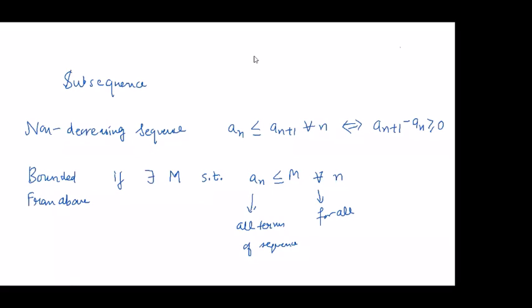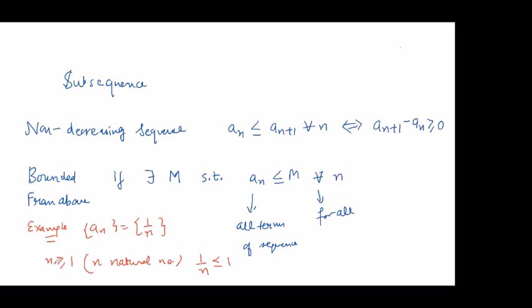If you remember, I gave you one example also. For example, take an equal to 1 by n. So the sequence is 1 by n, and since n is always greater than or equal to 1, because n is a natural number, the reciprocal 1 by n is always going to be less than or equal to 1.